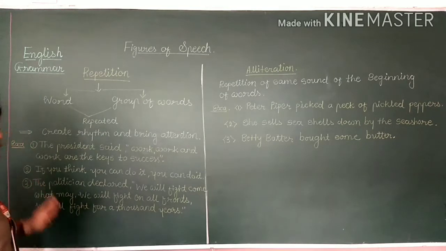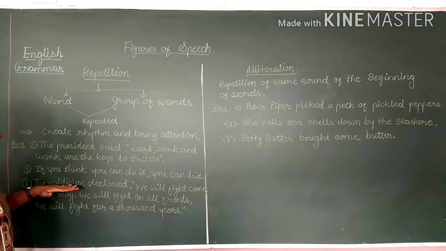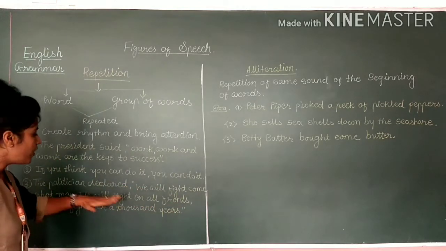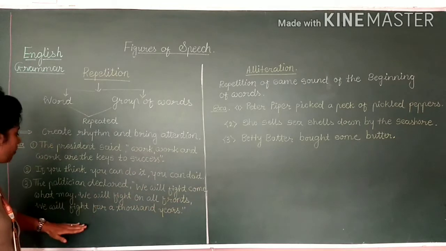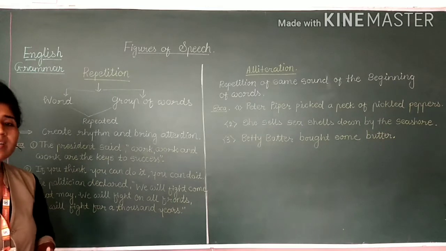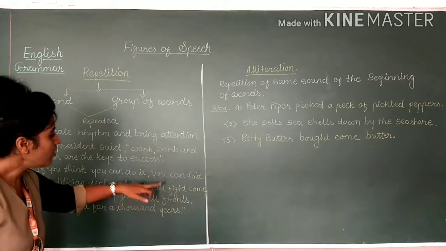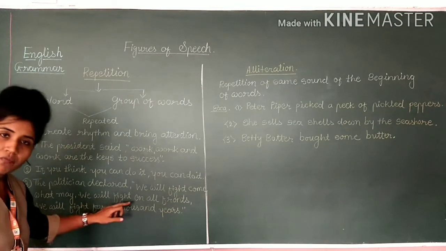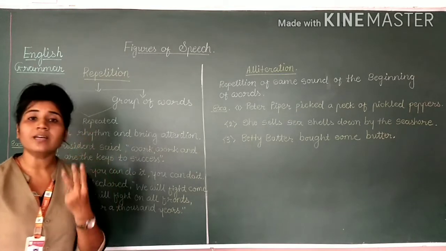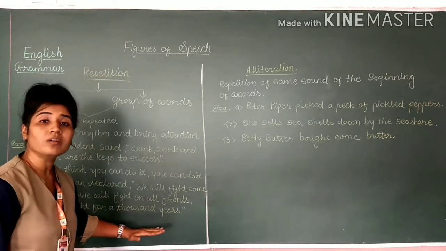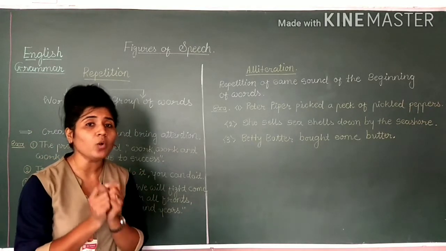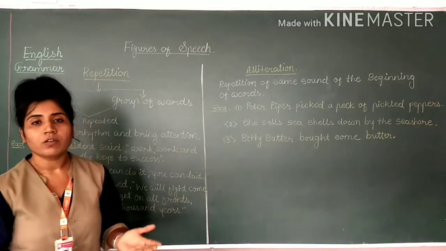In the third, let's find which word is in repetition form. The politician declared, we will fight, come what may, we will fight on all fronts, we will fight for thousands here. Can you please tell me which words are repeated? Here you can easily notice the words we will fight, and at the last we will fight. So the group of words comes thrice in a single sentence. So this is also called repetition. In short, repetition is the repetition of a word or a group of words.